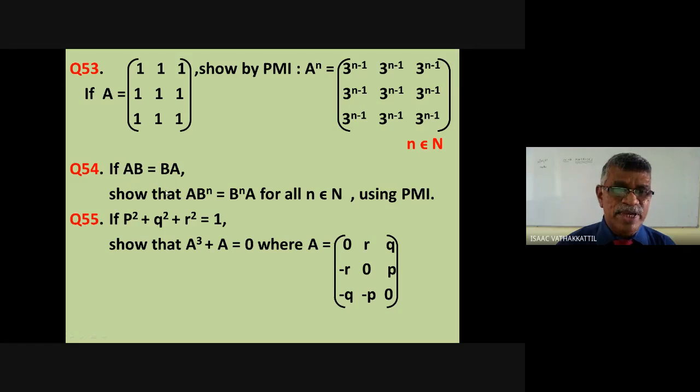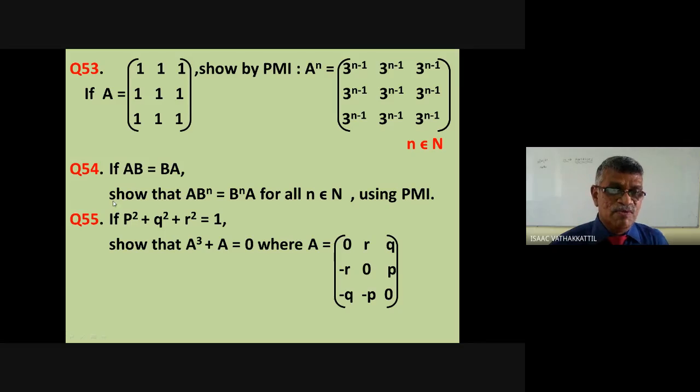And if AB equal to BA, show that AB raised to n equal to B raised to n A for all natural numbers n using PMI. You try your level best. If you don't get it, you have to ask me. If you don't ask me, I may not bring it. So please ask me if you don't get it.